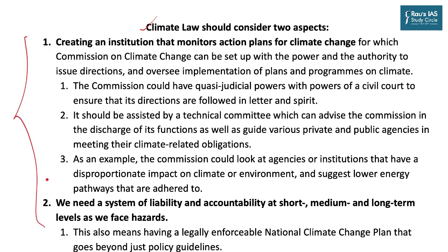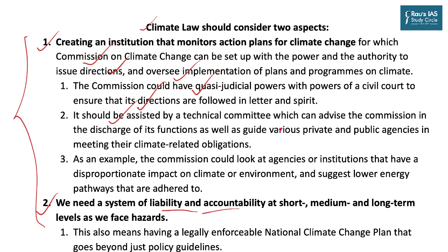And according to the author, it should compulsorily have two provisions. The first is creating an institution that monitors action plans for climate change, and the second is a system of liability and accountability. The institution could be named the Commission on Climate Change, set up with power and authority to issue directions and oversee implementation of the plans and programs on climate change. The commission could also have quasi-judicial powers just like the NGT or National Green Tribunal, with powers of a civil court to ensure that its directions are followed in letter and spirit.